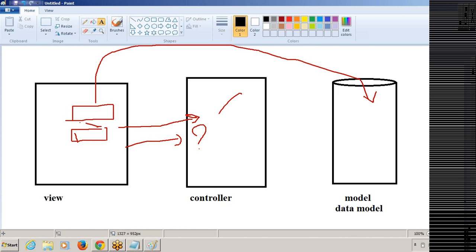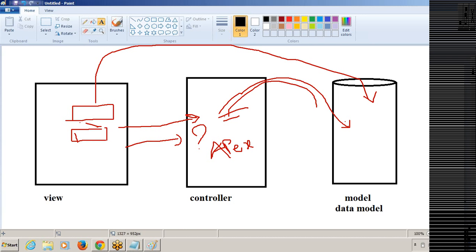That will reflect into the data model, the data which is modified, or whatever logic is written, whatever operations are performed. After performing the logic or the operations, the data will be stored into the data model. Here in Salesforce.com, what is a controller? We can say the controller is the Apex programming language.